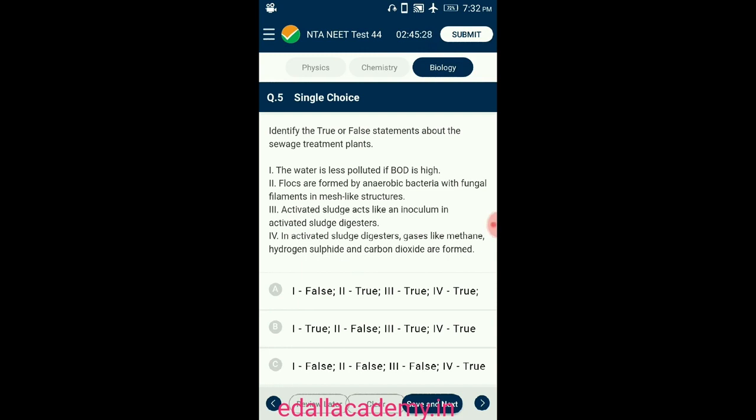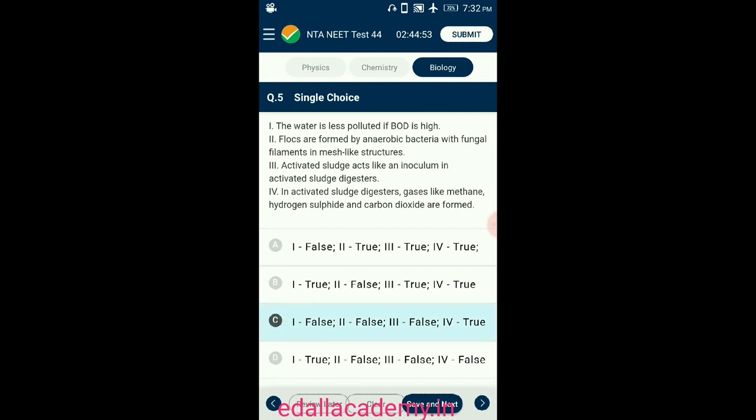Water is more polluted if biological oxygen demand is high, as BOD denotes the amount of oxygen required to digest the organic matter present in the sewage. Flocs are formed by aerobic bacteria. Activated sludge acts as inoculum in aeration tanks. In activated sludge digesters, gases methane, hydrogen sulfide and carbon dioxide are formed, which is flammable and it is called biogas. So the answer for this question is option C. Statement 1 is false, second statement also false, third statement also false, fourth statement alone true. From the given 4 statements, first 3 statements are false, the last one is true. So the correct option is C.